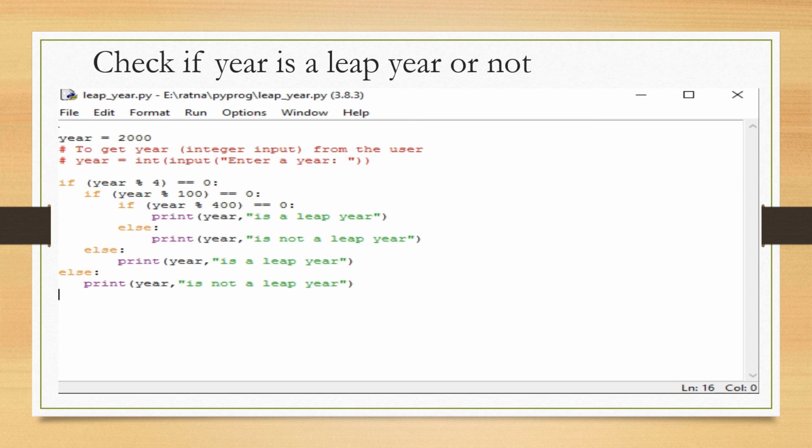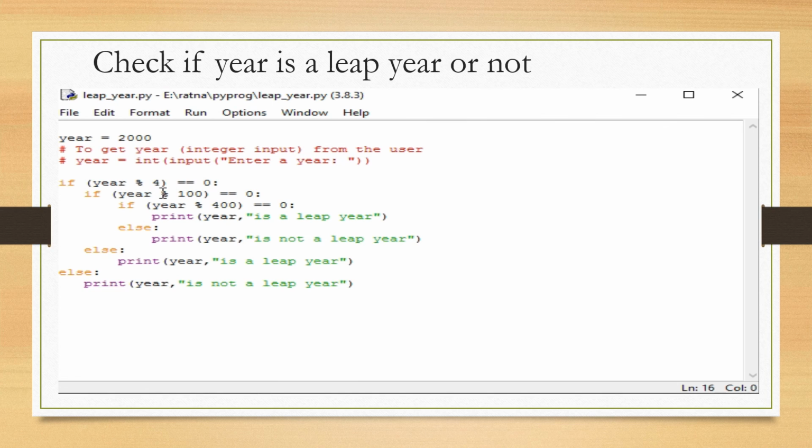I am here initializing the value of year. You may take the value from the user using the input function and then store that value in year, but in this program, I am assigning it as 2000. Now here also I am using nested if, and one by one all conditions are checked. The first condition is year mod 4. I will find the modulus value of this year by 4, and as all of you know, modulus returns the remainder value. If the remainder value is 0, it means the year is a multiple of 4.